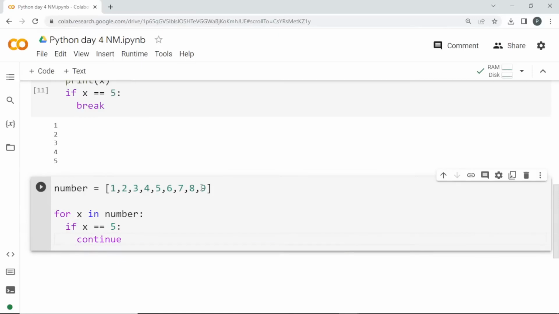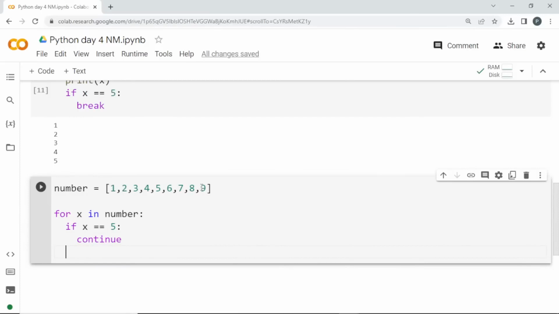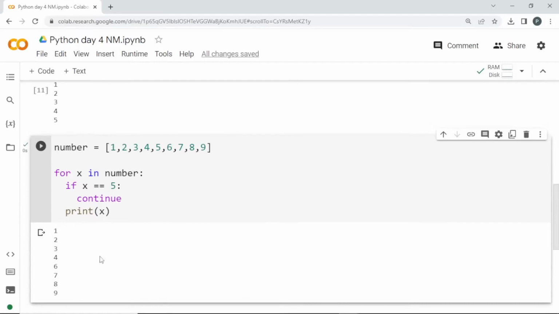It will take the value of x as 6. And here I'll print x. If this condition fails, it is obviously going to come below, where it will print the next one. So if I run this, I shouldn't be getting 5. 5 should be skipped and the remaining things should be present in my output. See here, I got 1, 2, 3, 4, then 5 got skipped, and then the remaining things are in my output. Is it clear regarding break statement and continue statement? Do you guys have any doubt? Is it clear?